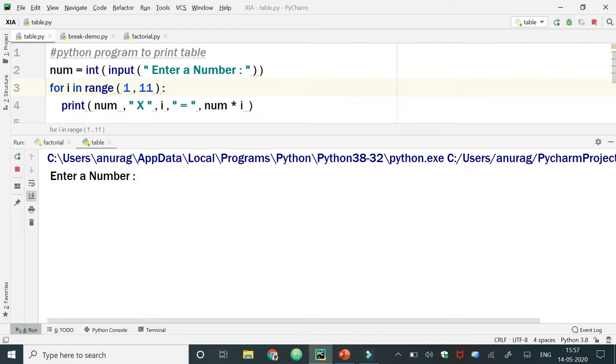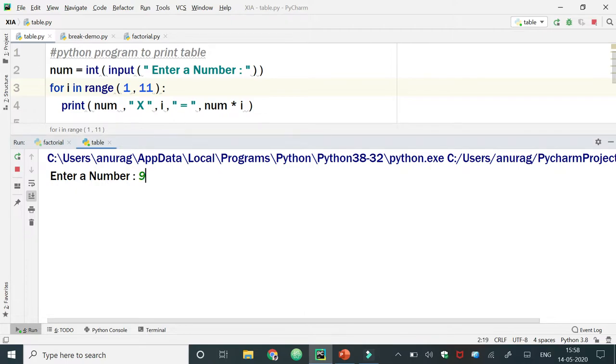Here in the range function we have provided two values, 1 and 11. Now i will be initialized to 1 and it goes till 11 minus 1, that is, till 10. As long as the value of i is less than 11, this loop will execute. This loop body will execute. So we are going to see the output of this program.